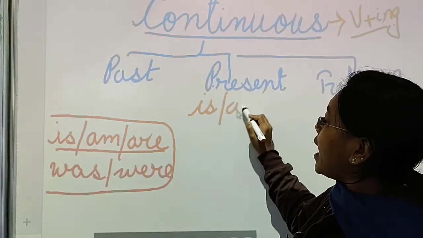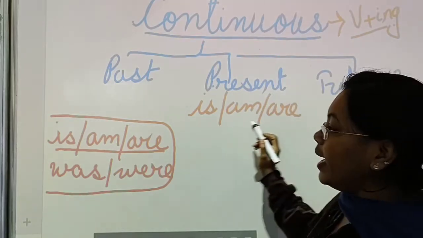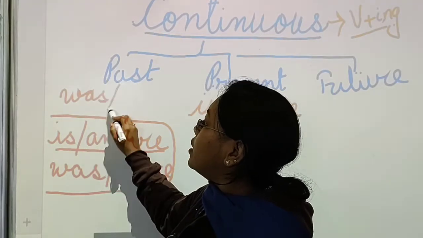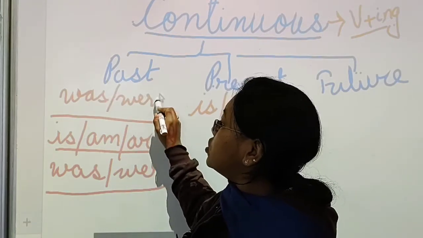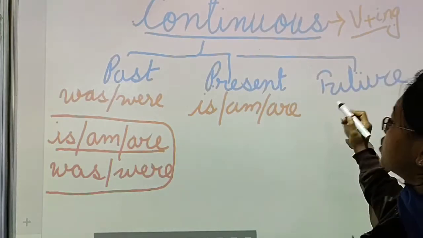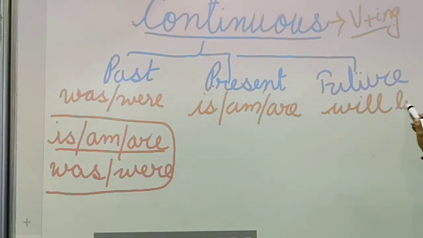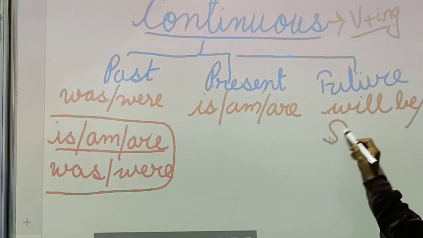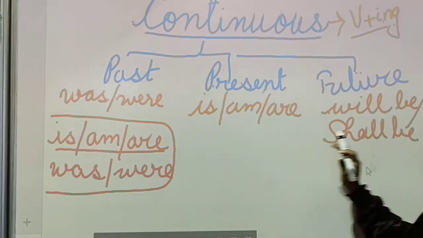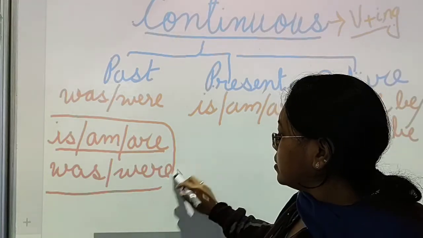And was or were will be used for your past tense. And in the future tense, only will be or shall be. This is the formula for your continuous tenses.